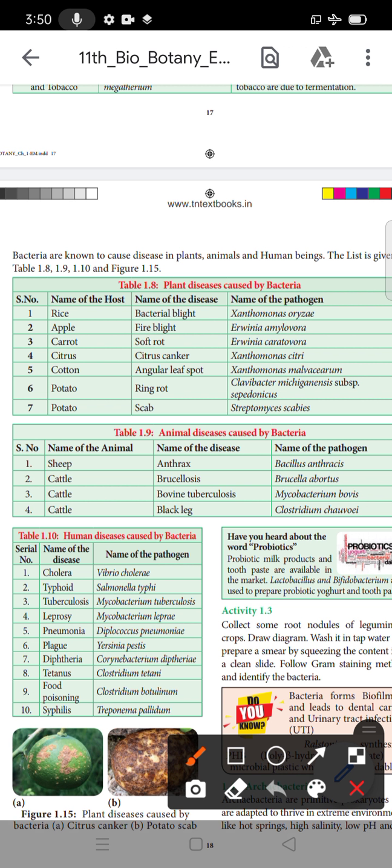Okay, next tabulation: bacteria are known to cause disease in plants, animals and humans.